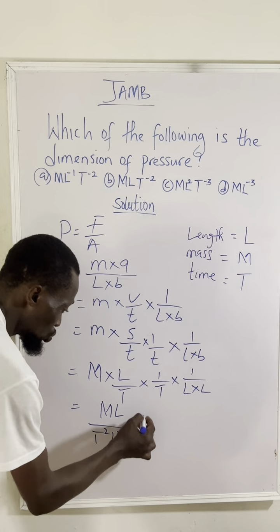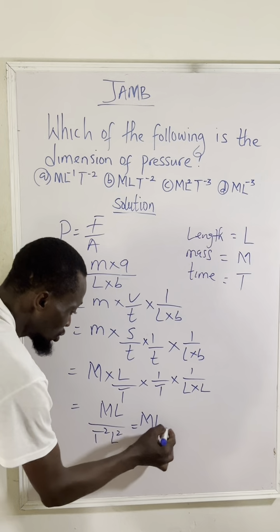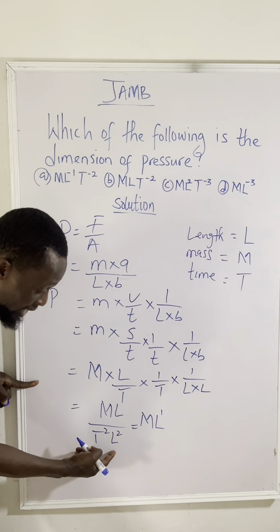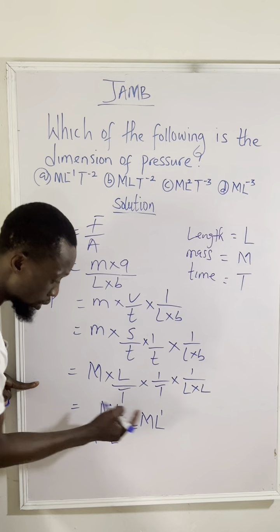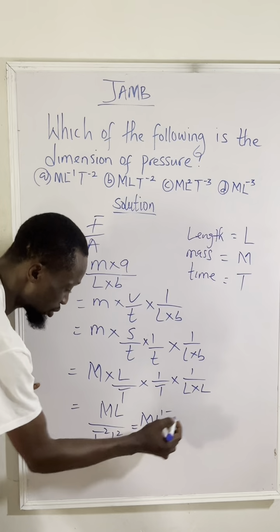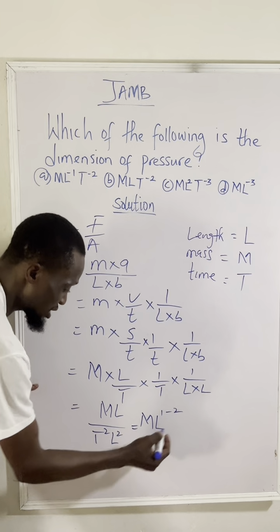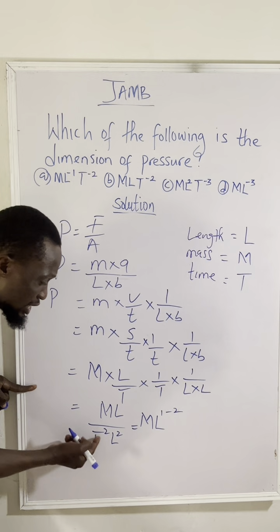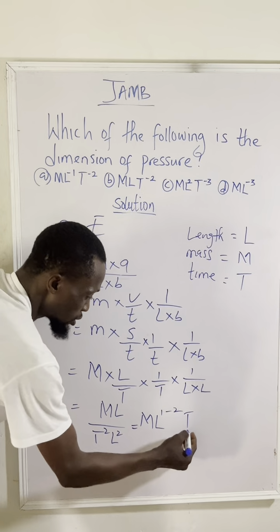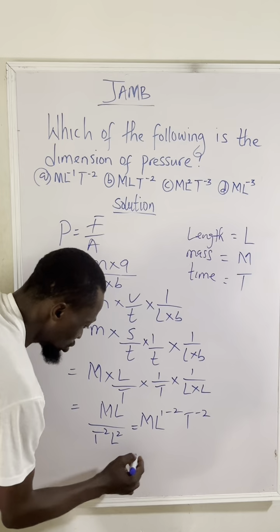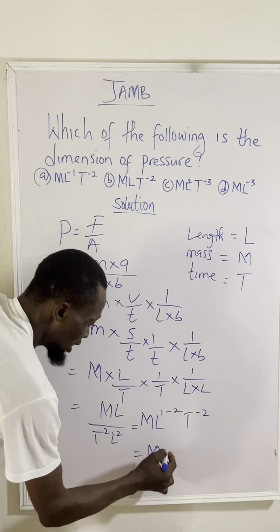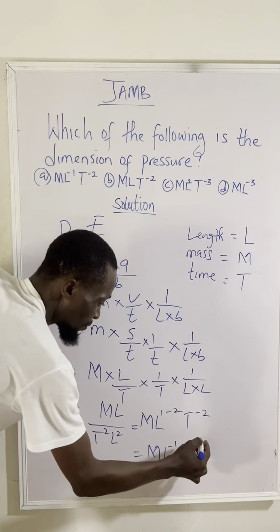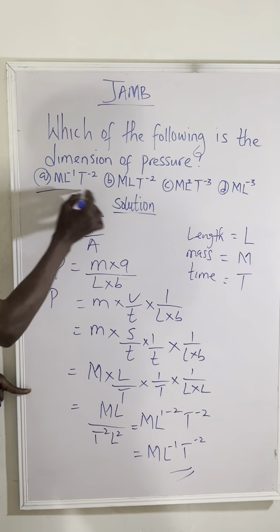Now what you need to do here is to apply the law of indices. So L raised to the power of 1: the power on top is 1, and the division is minus, then the power below is 2, right? Then that's L raised to the power of 1 minus 2. Then we have T raised to the power of 2, which when it goes up becomes T raised to the power of minus 2. So what you're going to have now is ML, 1 minus 2 is minus 1, then T raised to the power of minus 2. And A is our answer.